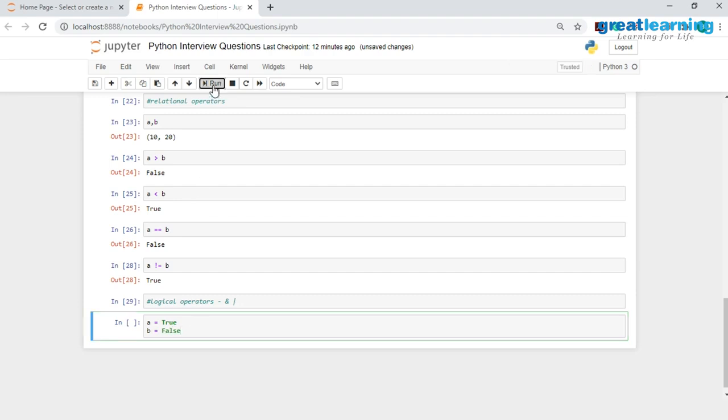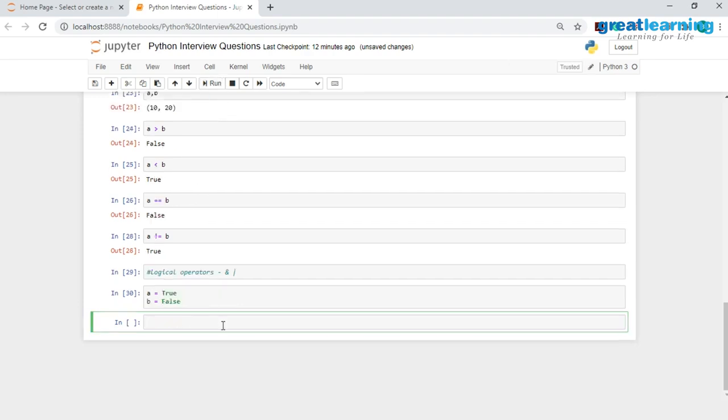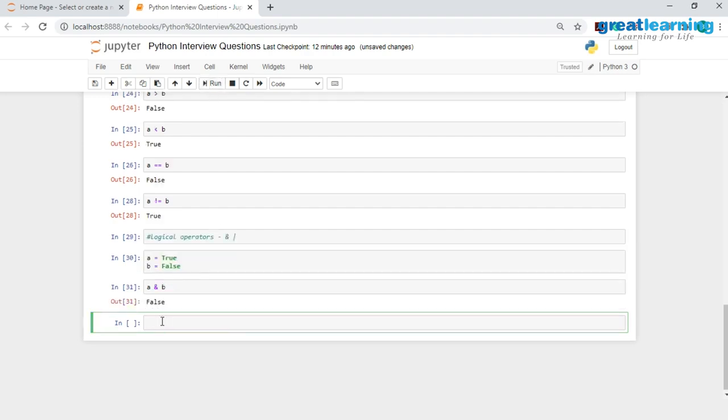Now that I have created these two new variables, I would want to check a and b. And when I check a and b, what do you think would be the result? It would be false, because I've told you will get a true result only if both of the operands are true. So here a and b would be equivalent to true and false, and true and false would be obviously false.